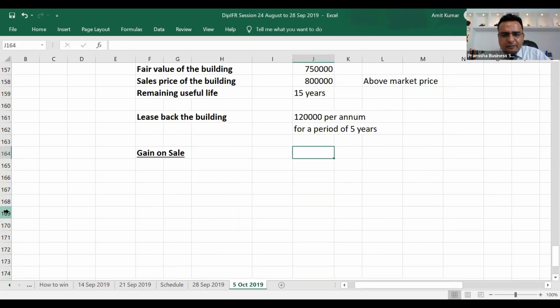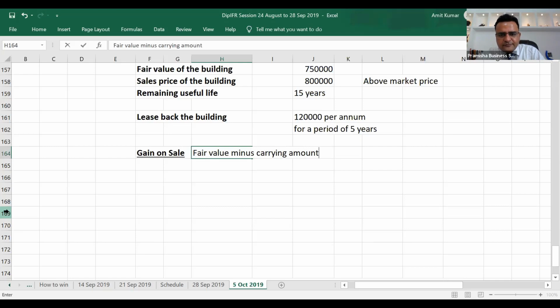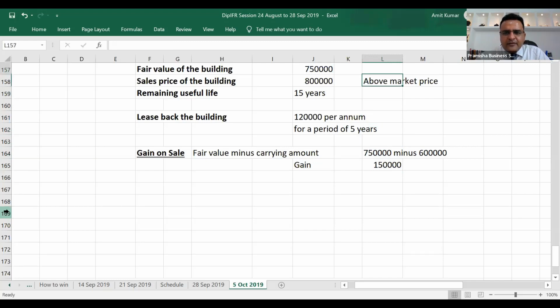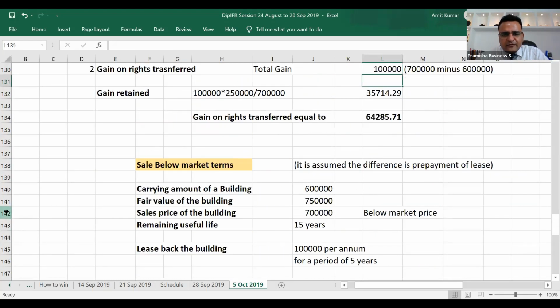So gain on sale will be 7,50,000. That is fair value minus carrying amount. Fair value minus carrying amount will be the gain. That is 7,50,000 minus 6 lakh. 1,50,000 is the gain. So do you understand? We'll do the calculation.